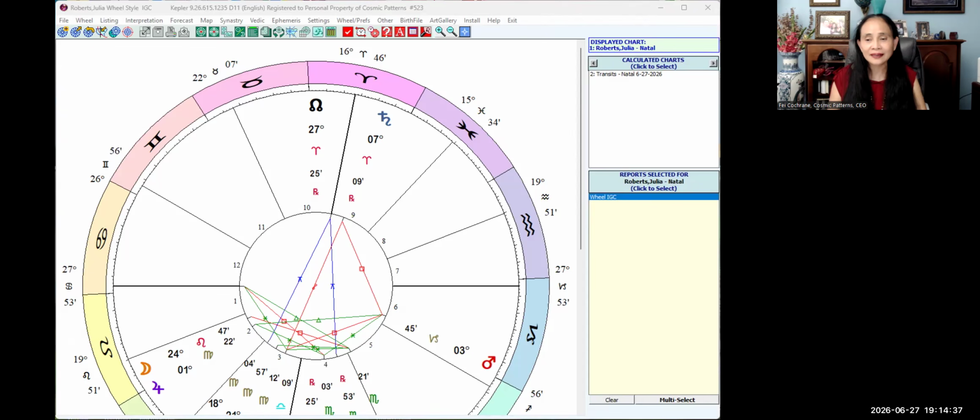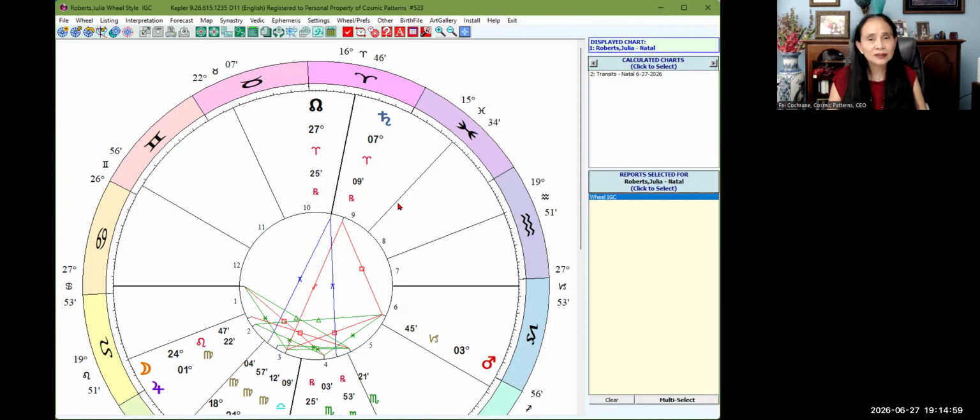And here is the Kepler program for you. This is Kepler version 9. So you can see it is very, very beautiful. Yeah. It has an up-to-date atlas, beautiful new features, beautiful new icons in here.